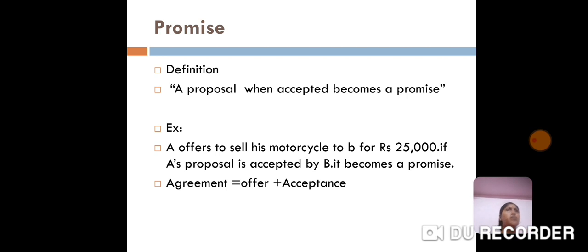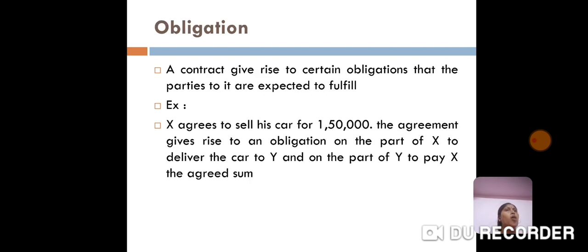Next we can see what is promise. A proposal when accepted becomes a promise. For example, A offers to sell his bicycle to B for 25,000. If A's proposal has been accepted by B, then it becomes a promise. In simple terms we can say agreement is equal to offer plus acceptance. Next we will come to the obligation.